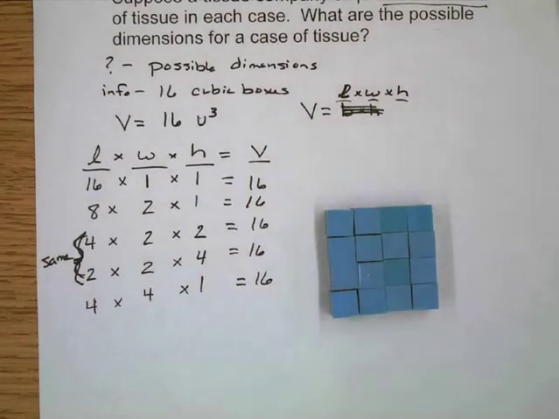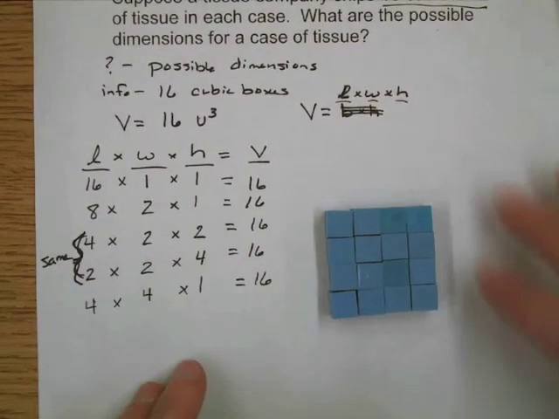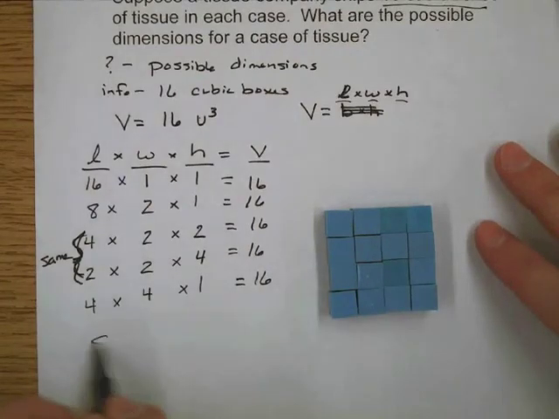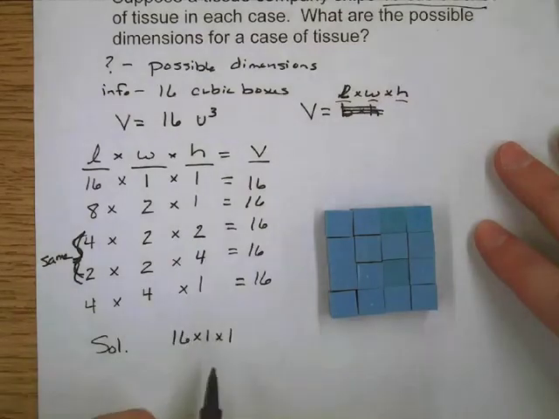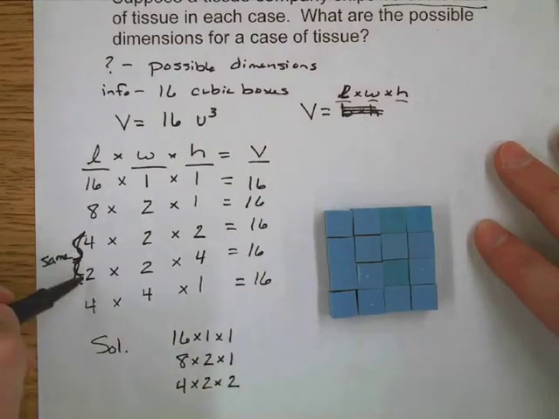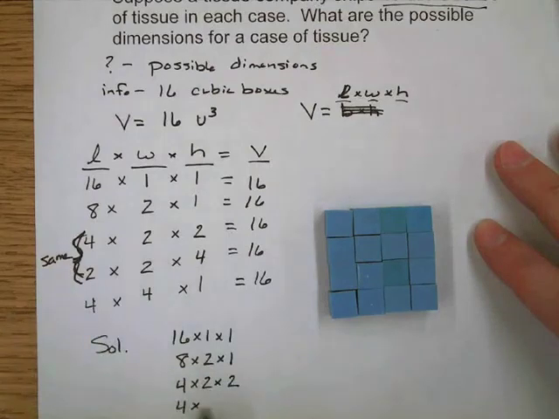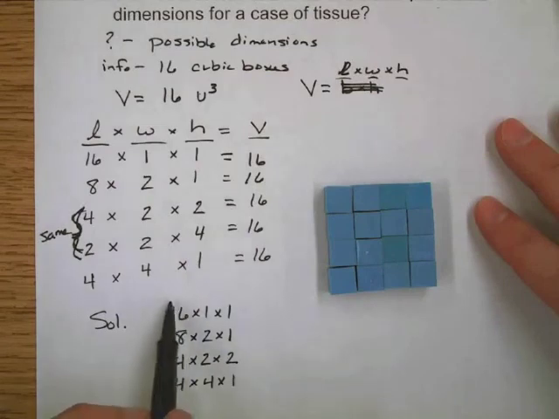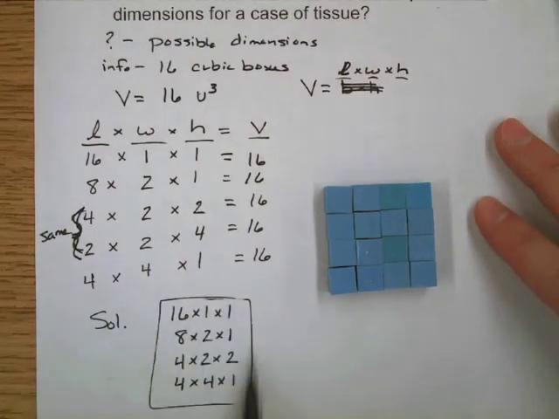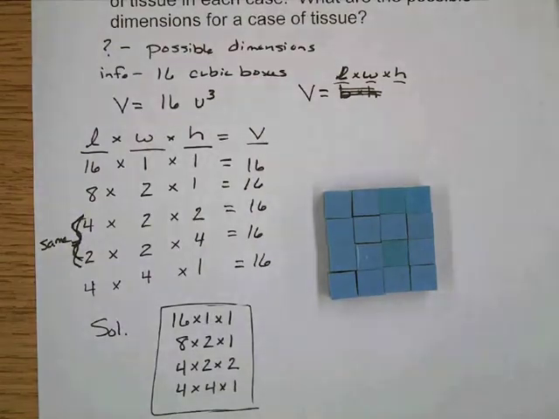And in this particular case, these are all of our possible dimensions. If I were to write this up as a solution, I would say our possible dimensions are 16 by 1 by 1, an 8 by 2 by 1, a 4 by 2 by 2, and these are the same, remember, so I'm only going to list that one once, and then a 4 by 4 by 1. This is all of our possible solutions, all the possible dimensions for that case of tissue.